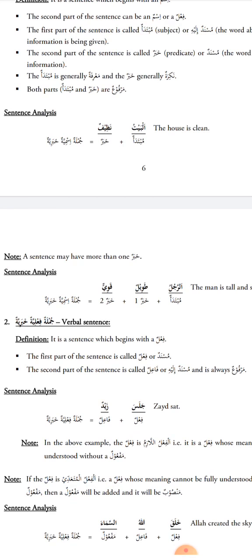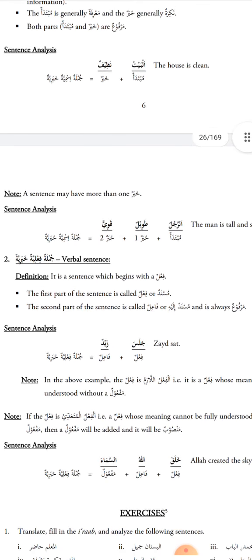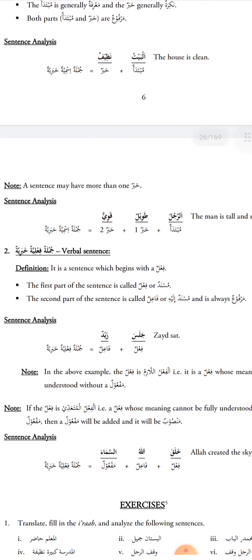As I mentioned last time, a word which ends with the i'rab of raf'un, we say it is in the marfu' state. So let's have a look at the example of a Jumla Ismiyah Khabariyah below. We'll apply the rules we learnt about the nominal sentence.